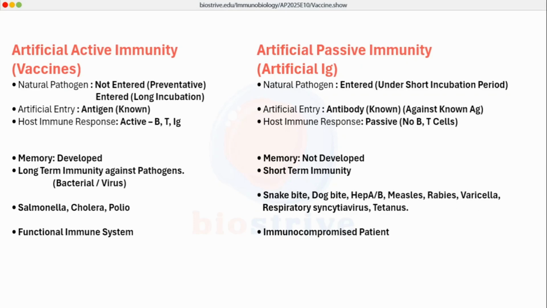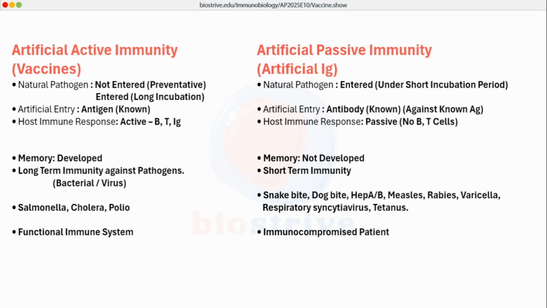To administer vaccines, the person must have a functional immune system because B cells and T cells are going to be active and that's how the memory cells will be generated. The work is entirely done by the host immune system. So a well-functioning host immune system is required in case of vaccines. Whereas in case of artificial passive immunity, it doesn't really matter if the immune system of the host is active or not. The artificial passive immunity can be given to immunocompromised patients as well. But in case of vaccines, we cannot administer vaccines to immunocompromised patients.